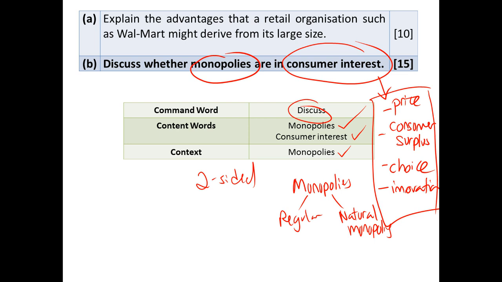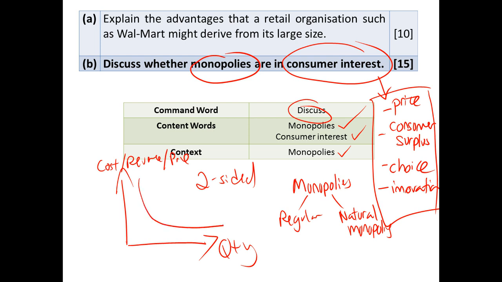So their average cost curve looks something like this. This is cost, revenue, price, and this is your quantity. Their MC curve is like this and their AC curve is like this, unlike your U-shaped MC or AC curve. So please be mindful of this.